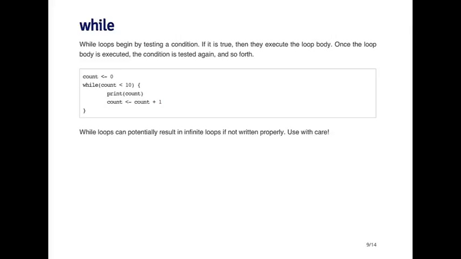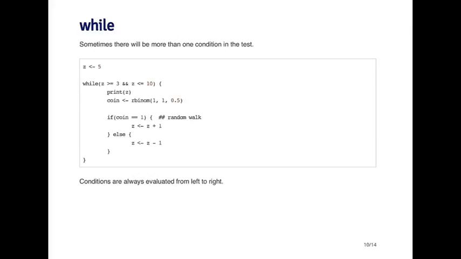But in much more complex pieces of code, it can be hard sometimes to figure out whether the while loop will finish. And so often it's safer to use something like a for loop that has a hard limit on the number of times it can execute. So that's not necessarily saying that you should never use a while loop, but you just have to be careful when you do use them. So you can test multiple conditions in a while loop or in any type of construct like an if statement, for example, by using the logical operators.